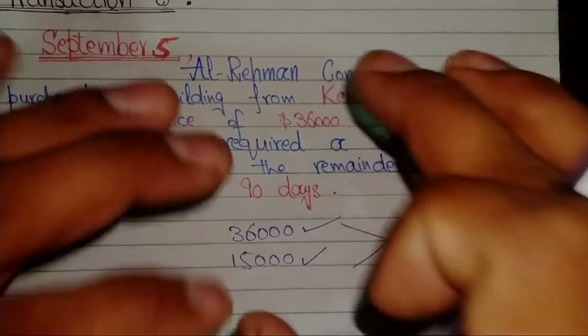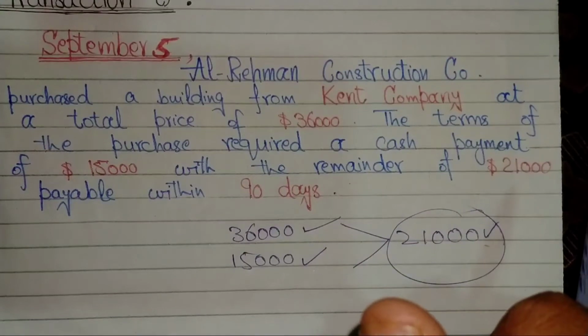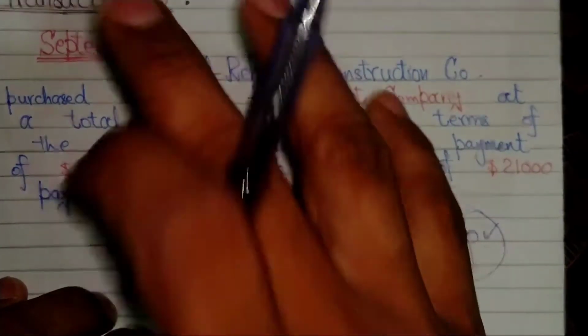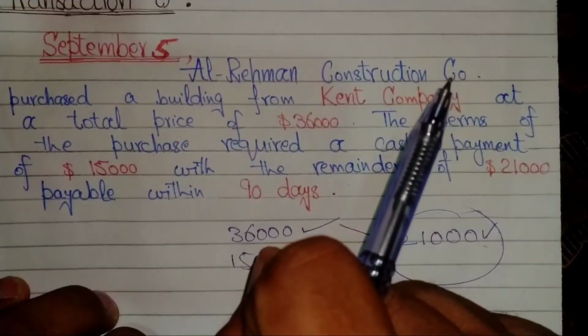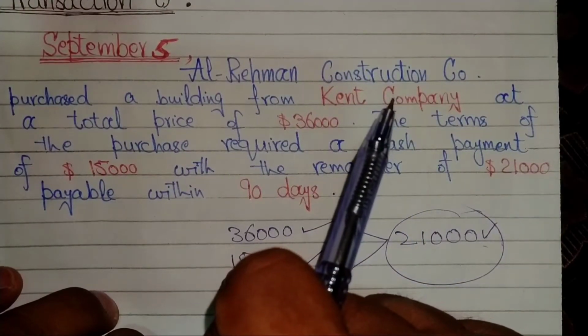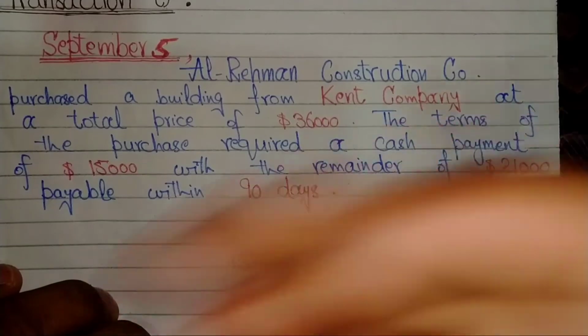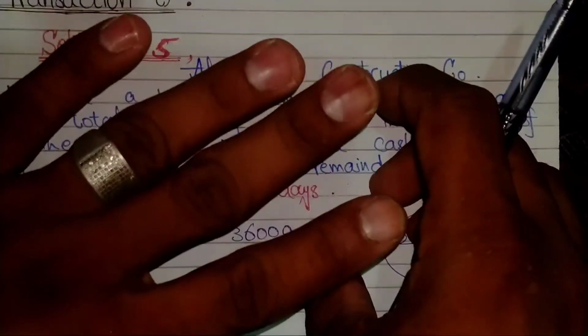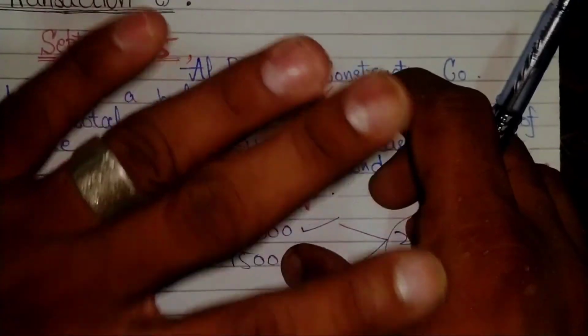After reading and clearly understanding the statement of transaction C, we need to know the solution: how we analyze this transaction in the context of the 4 points we discussed earlier.